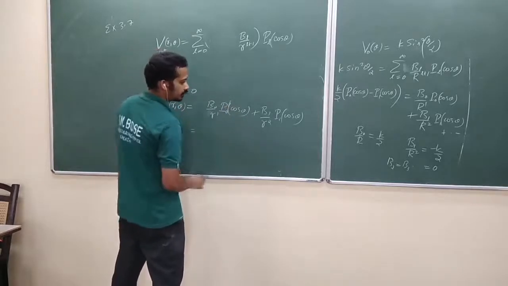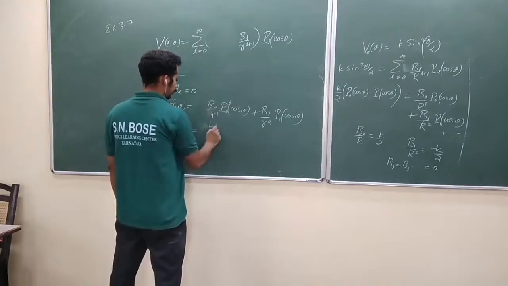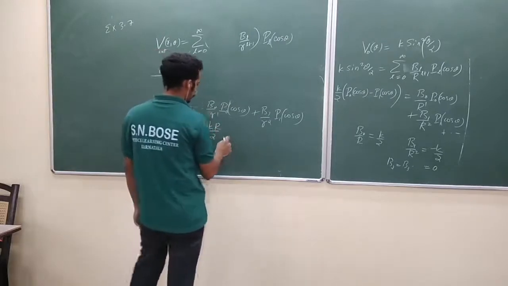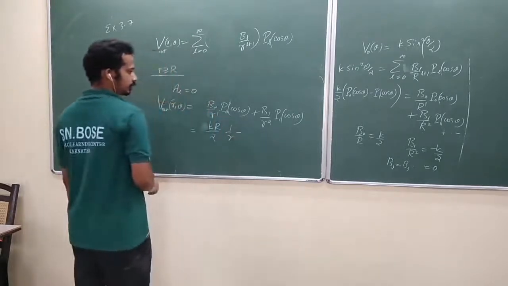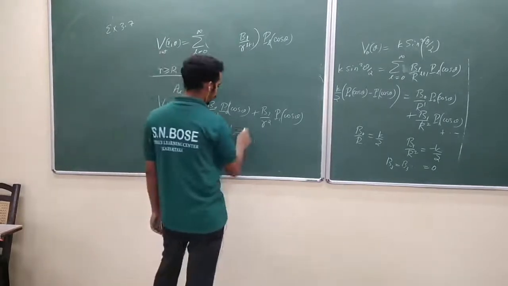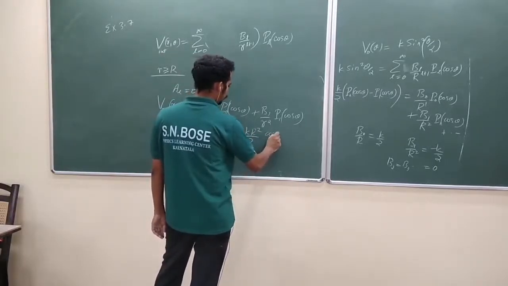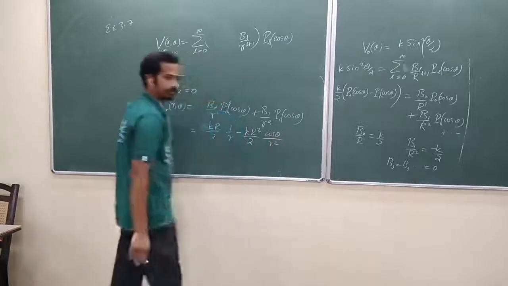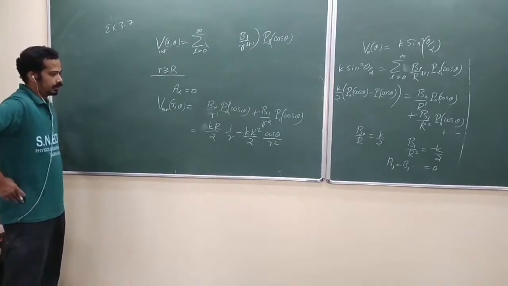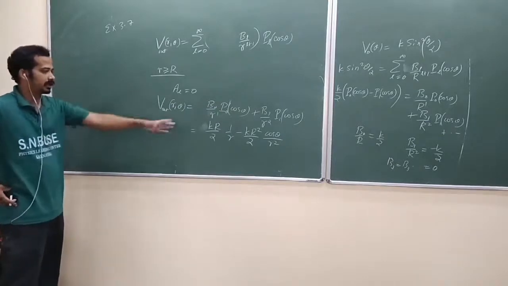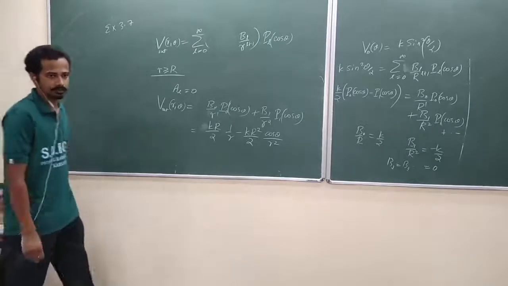So what is B0? KR by 2, into 1 by R, minus what is B1, minus KR by 2, cos theta by R square. You have to rearrange according to your options. They may take that KR by 2 outside usually, or 1 by R also outside. Okay.